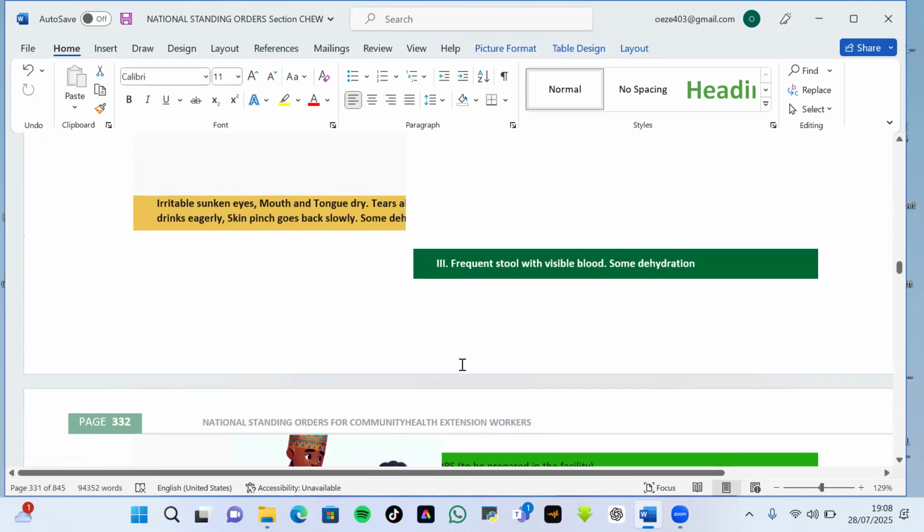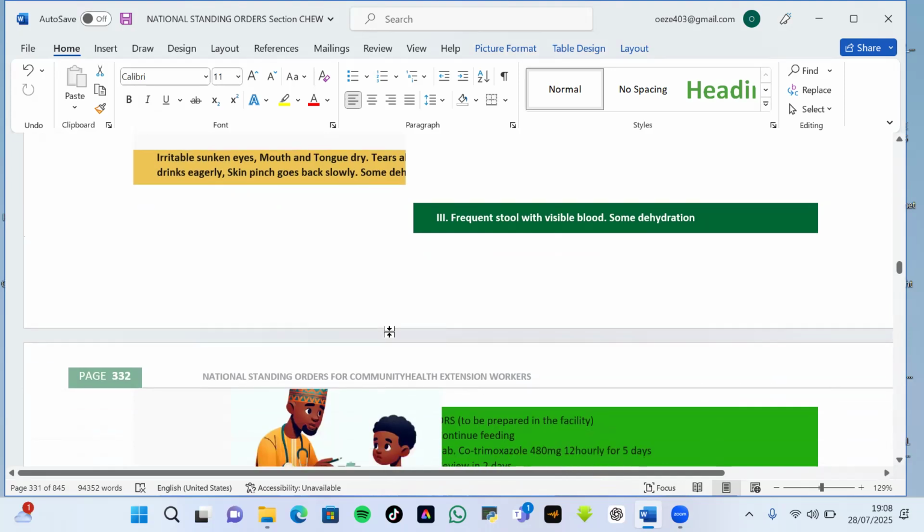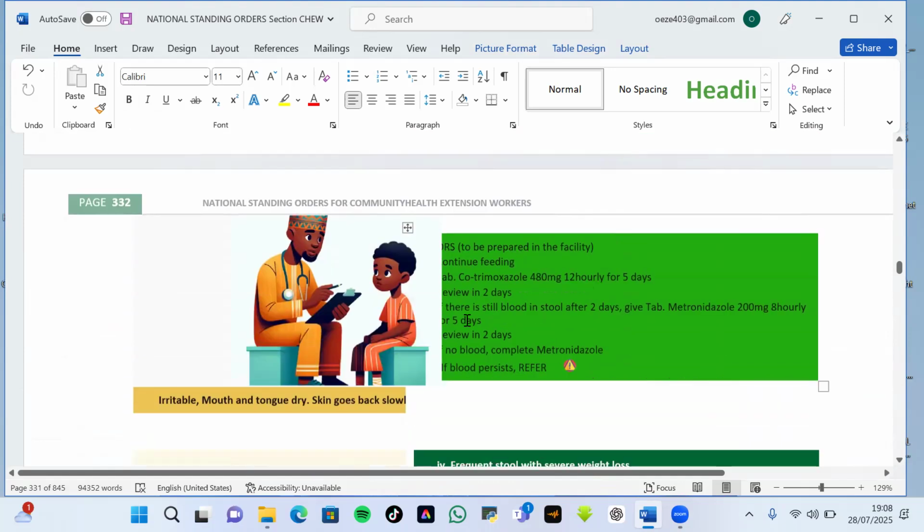Let's also assume that the patient came with complaint of frequent stool with visible blood and some dehydration. From this complaint alone, you don't need to go back to history and be asking the patient again, is there blood in the stool or mucus? No. The patient has said, I am passing stool that is having blood in it. So what you need to do is to take other histories, then perform all the examinations. Then after taking the histories and performing the examinations, you note down the findings.